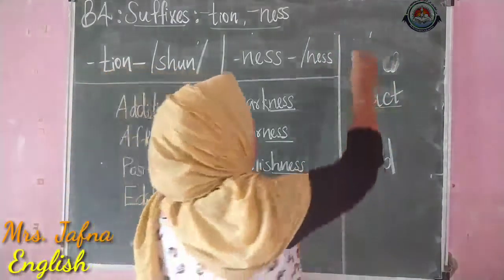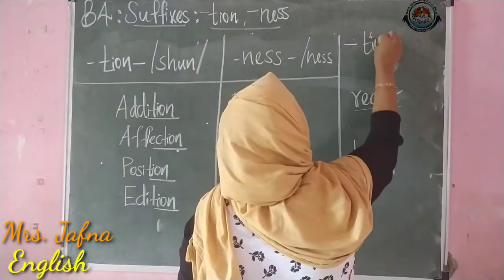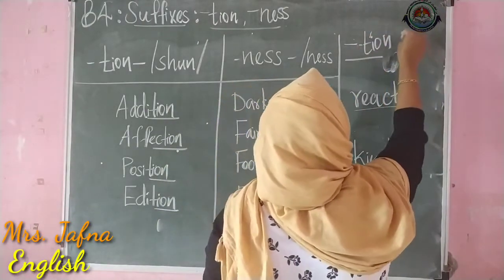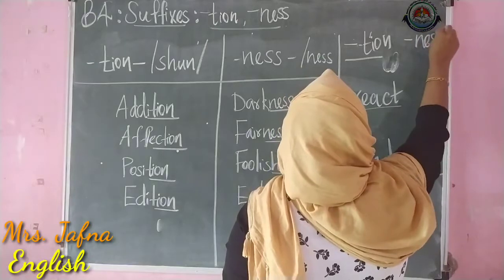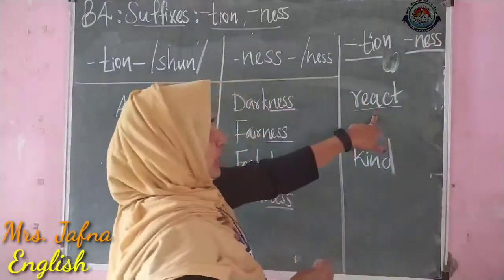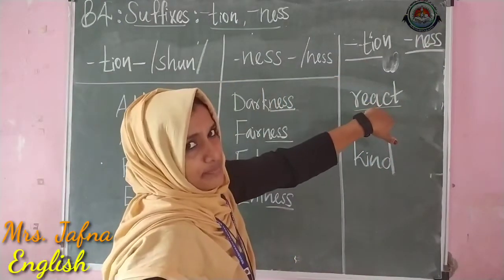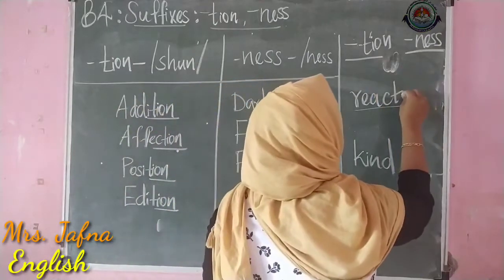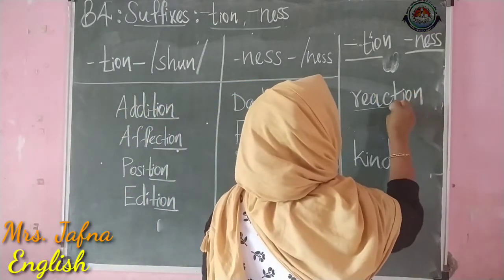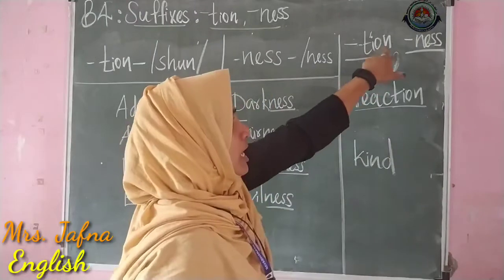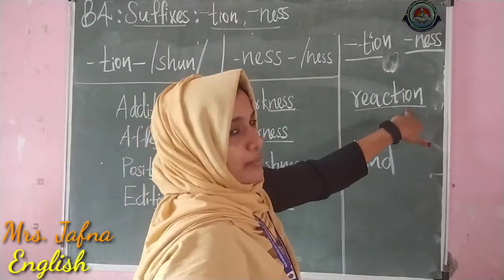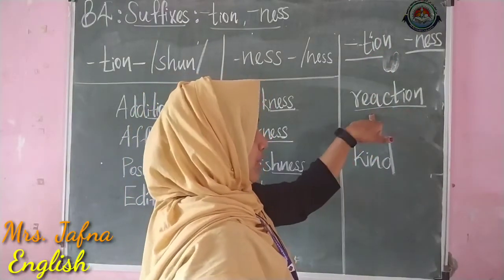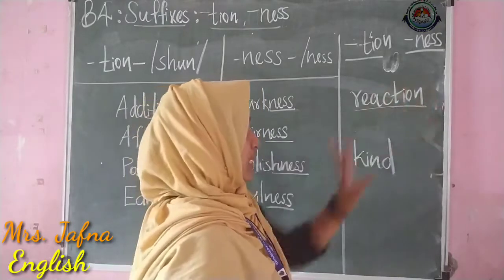We have learned two suffixes, right? One is T-I-O-N and one is N-E-S-S. So to this word, which suffix do we have to add? Right, it is reaction. We have to add T-I-O-N, so it becomes reaction. The word react changed into reaction.